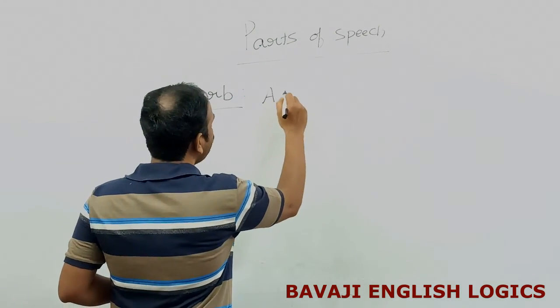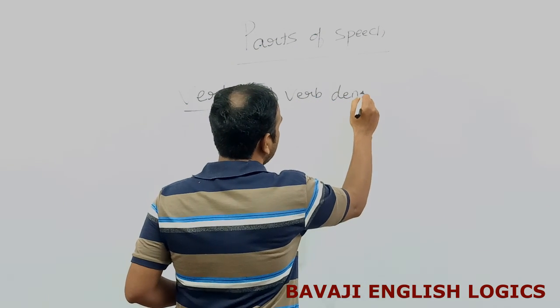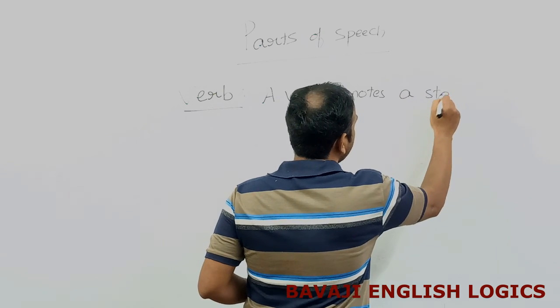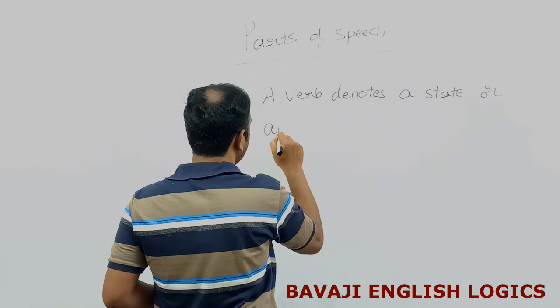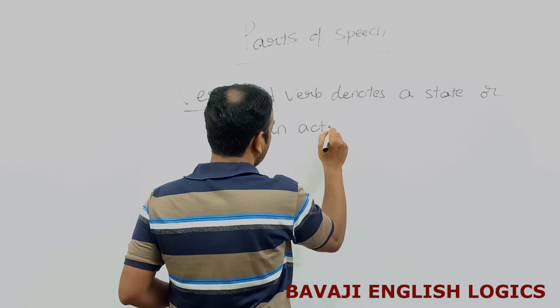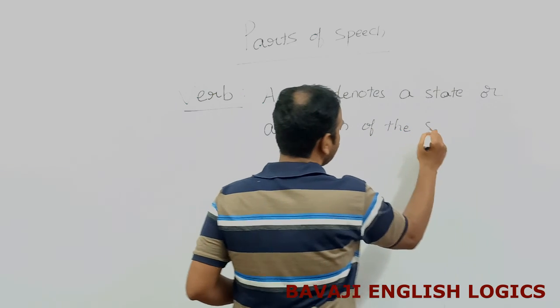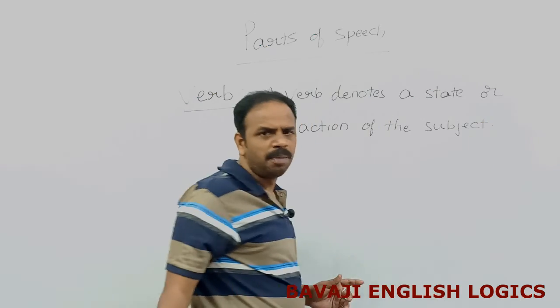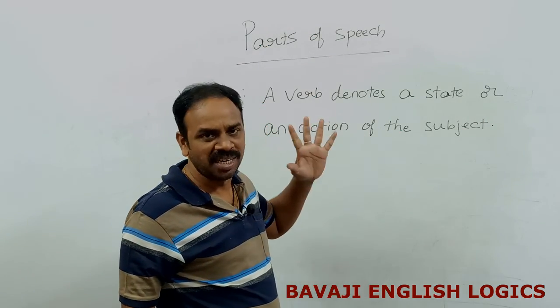A verb denotes a state or an action of the subject. A verb denotes a state or an action of the subject.